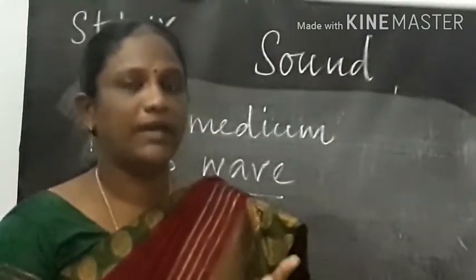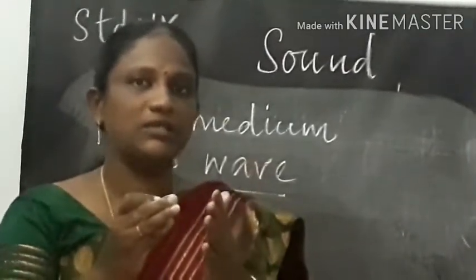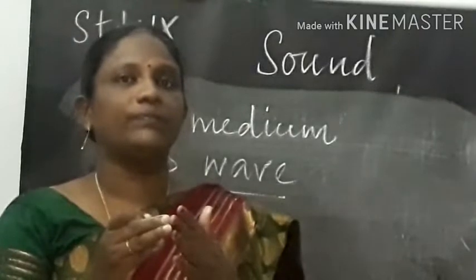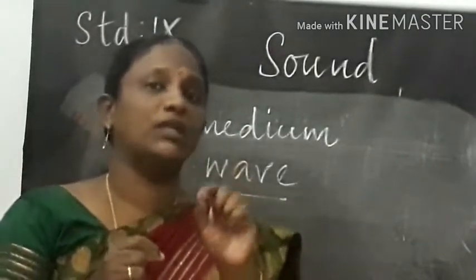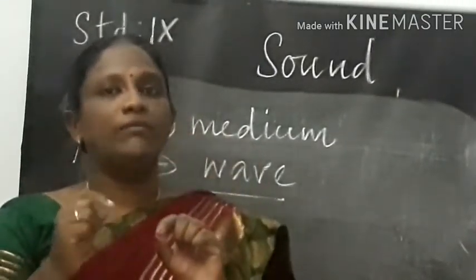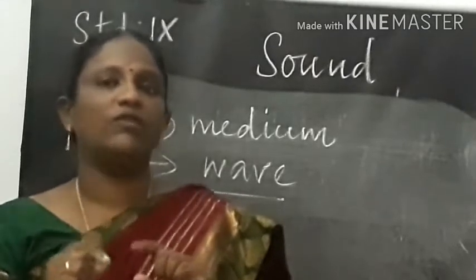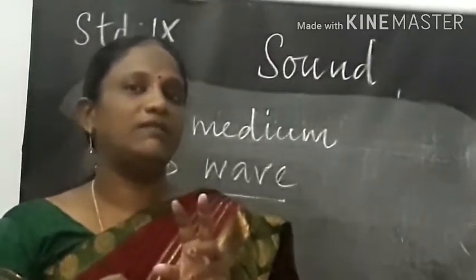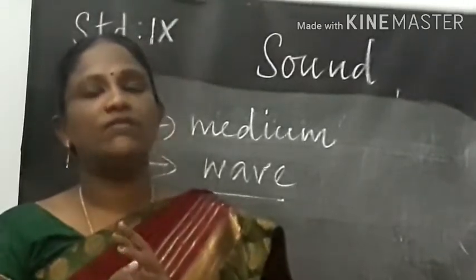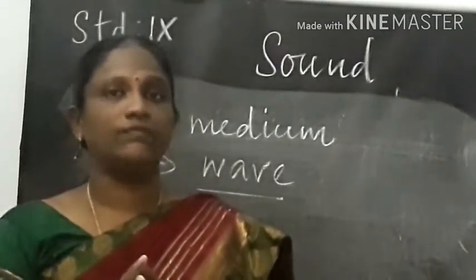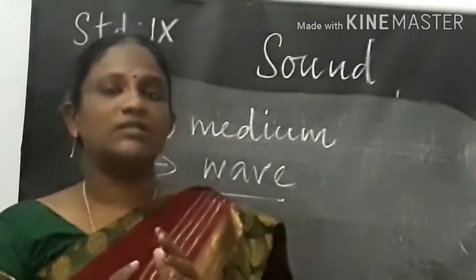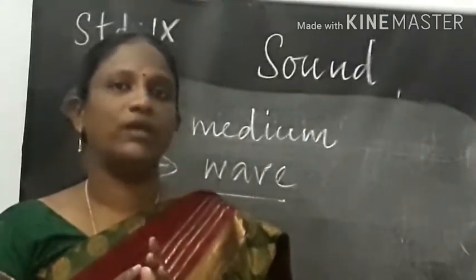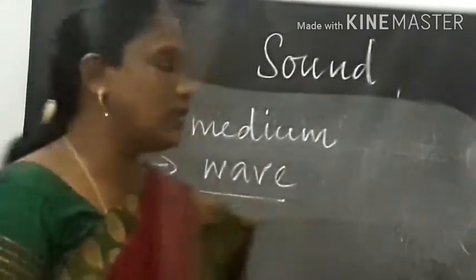We cannot see it with the naked eye, but the vibrations can be observed. This to and fro motion makes the sound move in the form of a wave. And there are two types of waves we have learned already: the longitudinal wave and the transverse wave. Sound waves move in the form of longitudinal waves.